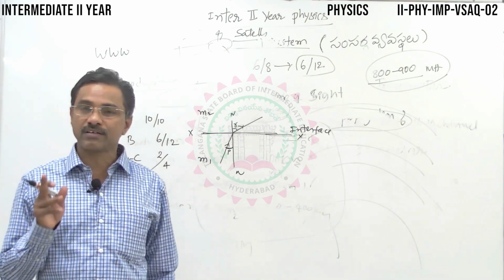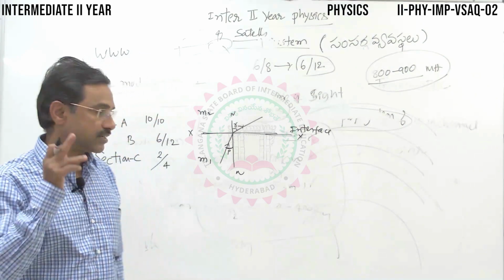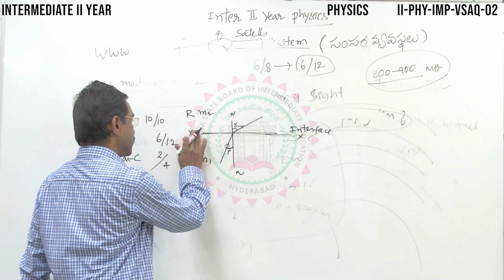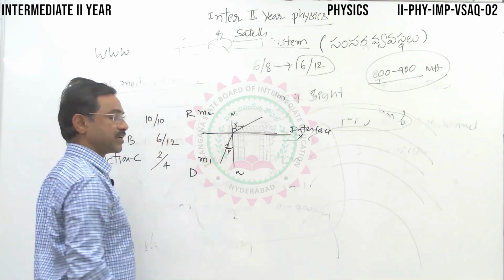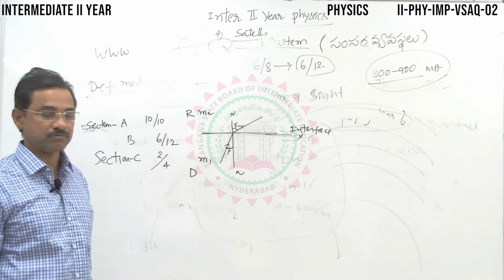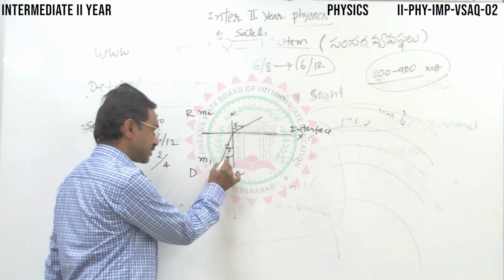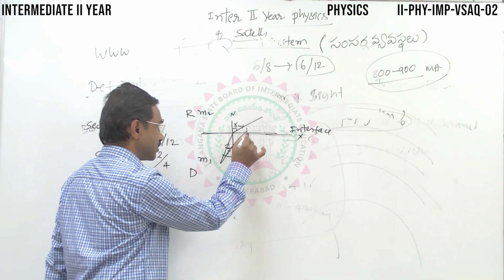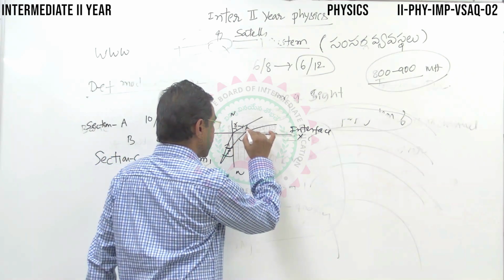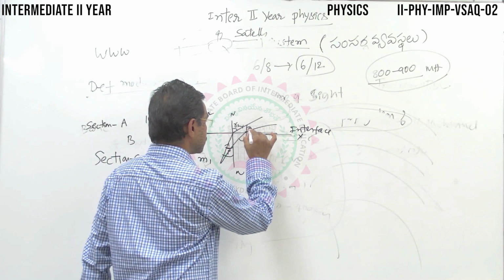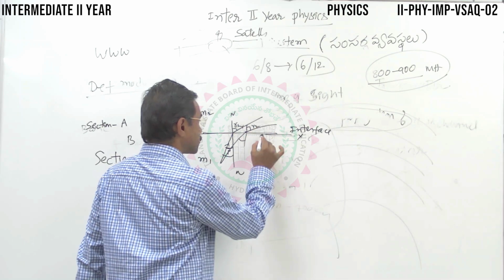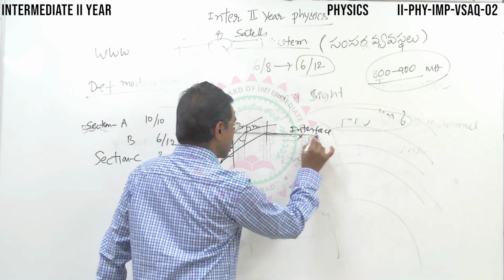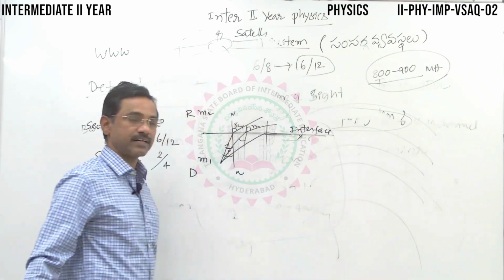Now specifically, if you want to discuss total internal reflection and critical angle, the ray must travel from a denser medium to a rarer medium. It is mandatory. As you gradually increase the angle of incidence, the ray bends more, and the angle of refraction increases. As you keep increasing the angle of incidence in the denser medium, the ray eventually moves along the interface.